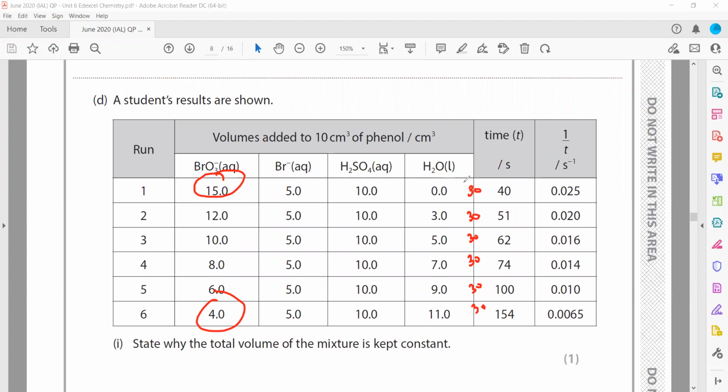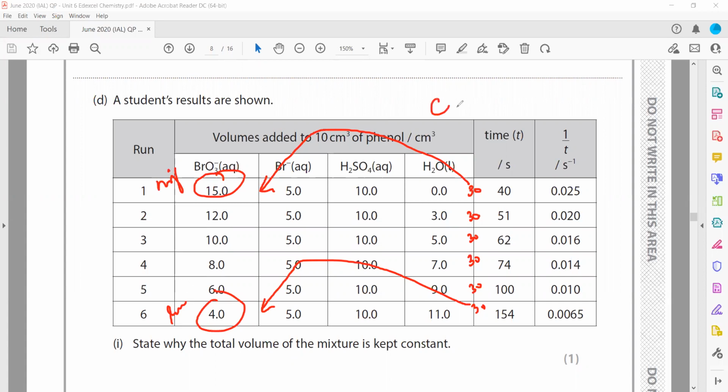Compared to the total volume of 30, 15 is bromate volume, and 4 cm cubed is bromate in the other. So which solution contains a higher concentration of bromate? The one that has a greater proportion of volume, so this will have a high concentration and this will have a low concentration.